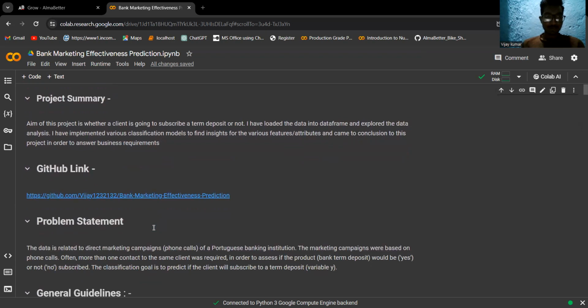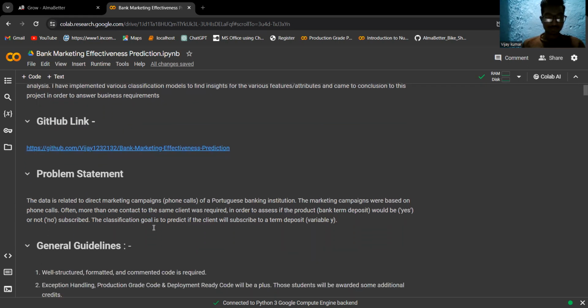Project summary. The aim of this project is to predict whether a client is going to subscribe to a term deposit or not. I have loaded the data into a data frame and explored the data analysis. I implemented various classification models like logistic regression and XGBoost. So these are some classification models, and we came to a conclusion to answer business requirements.